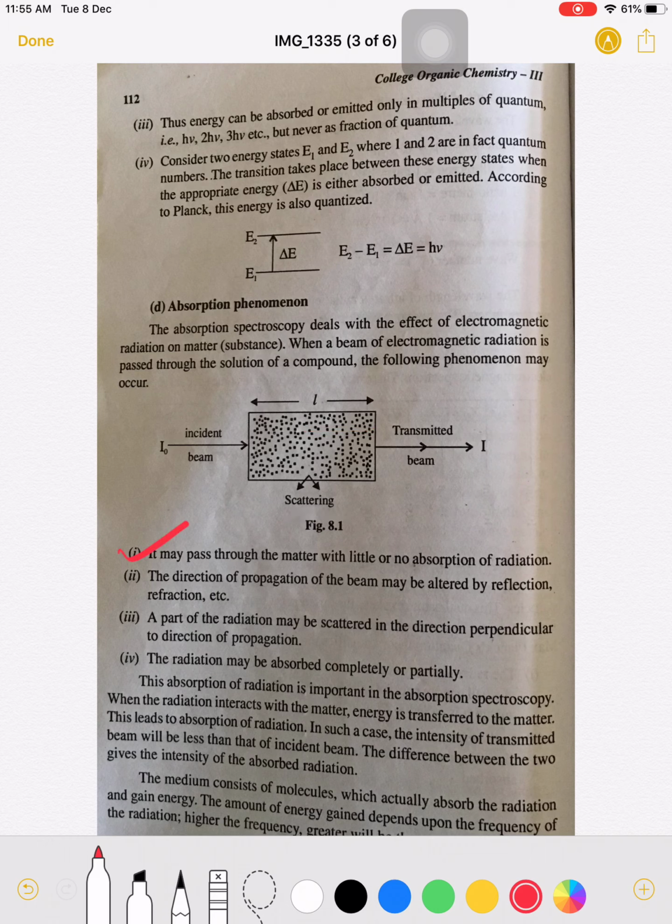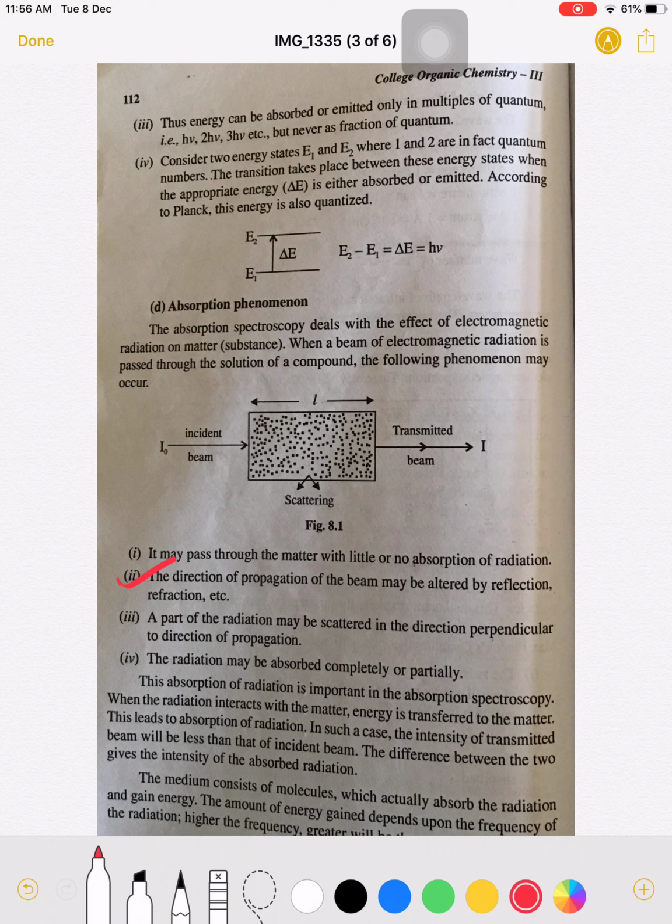In the first case, when light is passed through the solution, it may pass through the matter with little or no absorption of radiation. Means when we pass the electromagnetic radiation through the solution, it may be absorbed, or there may be no absorption of radiation by these molecules.